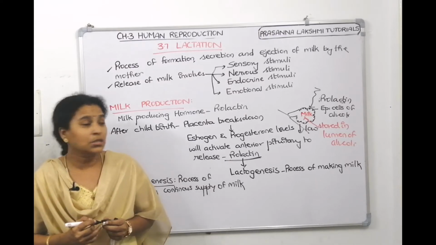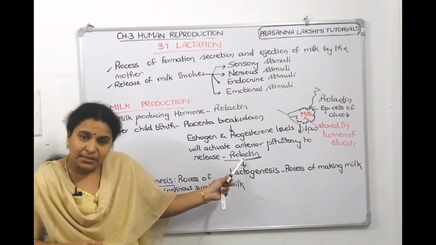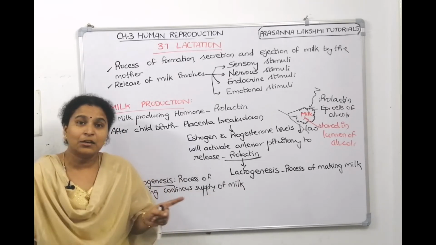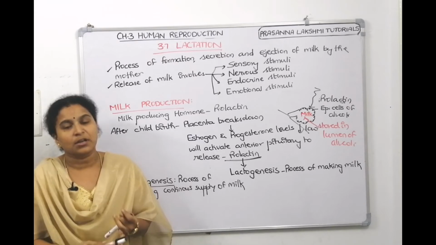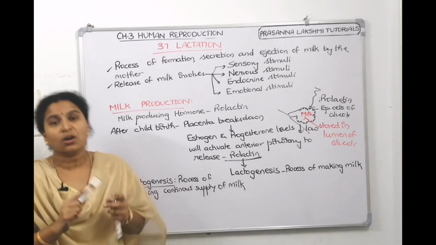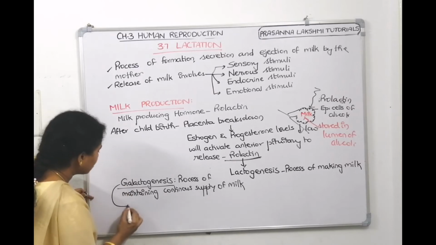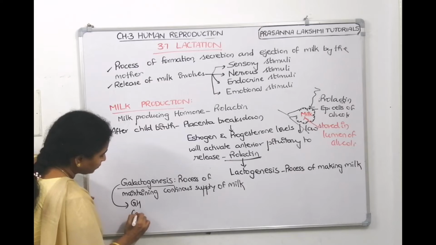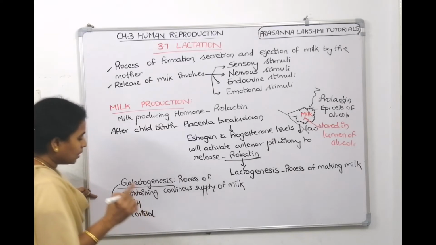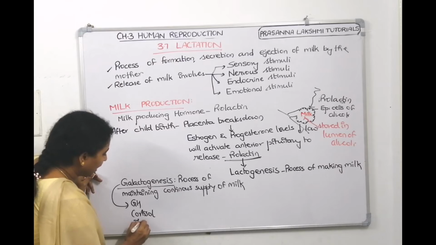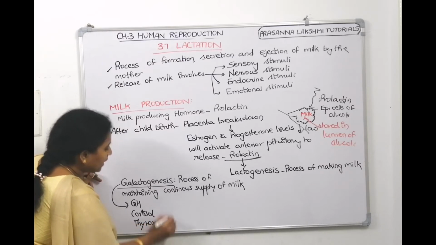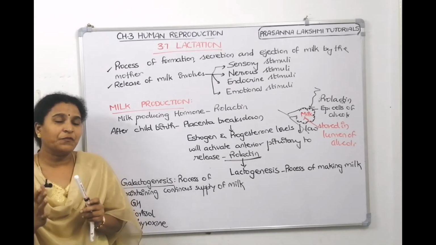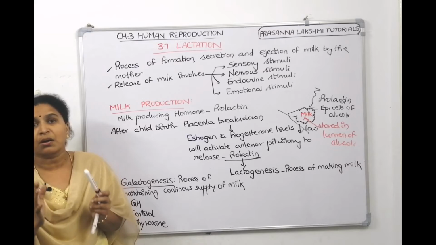What are the hormones which help in milk production? Prolactin is the hormone which helps in milk production. What are the hormones which help in galactogenesis, the continuous production of the milk? Growth hormone is involved here. Thyroxine is involved here. Cortisol is involved here. For galactogenesis, you can write growth hormone, cortisol, and thyroxine. Understood, children? We finished the first phase of lactation, that is milk secretion or milk production.